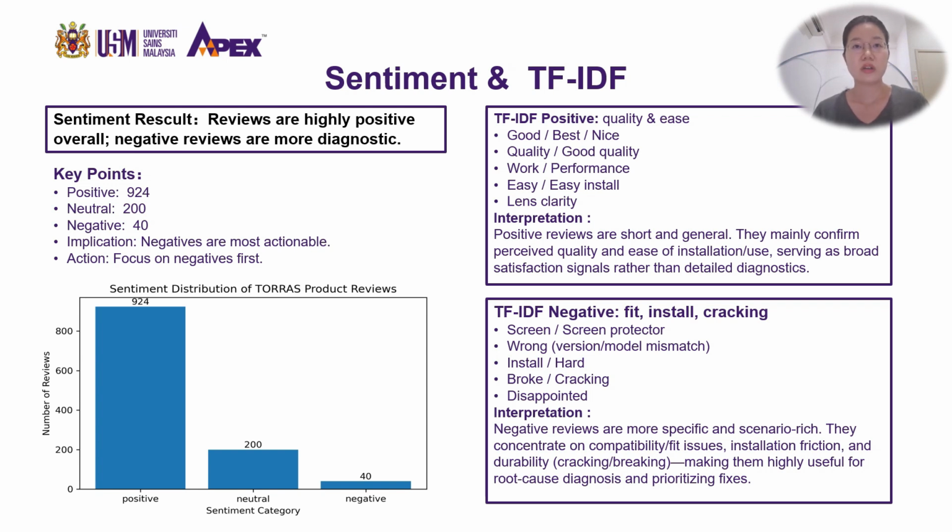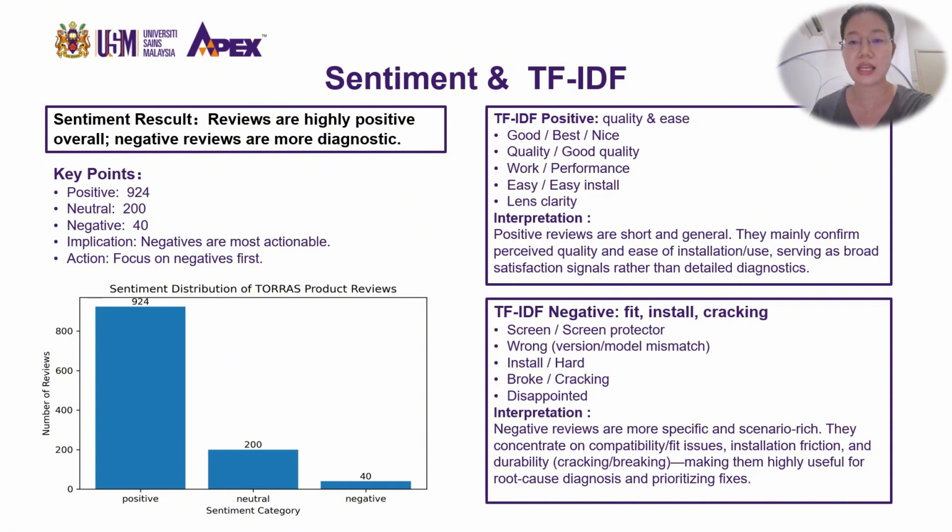First, overall sentiment is strongly positive. Positive is 924, neutral is 200, and negative is just 40. So Touras is doing well overall on TikTok Malaysia, but negatives, though fewer, contain the most useful details for improvement, like what didn't fit or what broke. So we use positive for social proof, but we prioritize negatives for diagnosis.